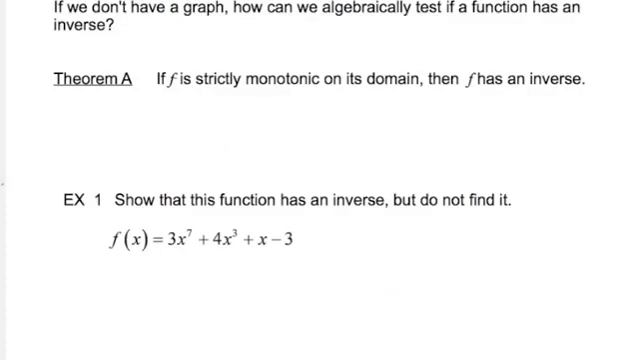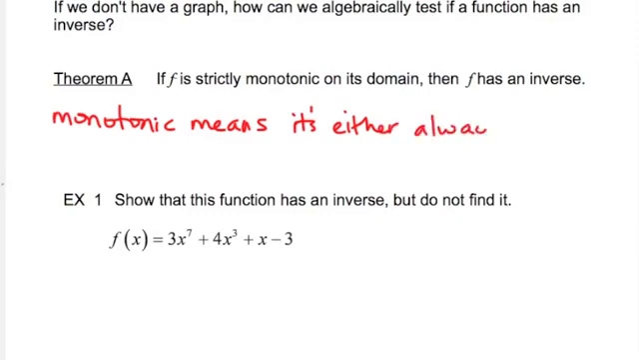So that's just a little bit of review from algebra about inverse functions. Okay, so if we don't have a graph, then how can we algebraically test if a function has an inverse? Or analytically, maybe would be a better word there, because we might be using calculus. Theorem A says, if f is strictly monotonic on its domain, then f has an inverse. So monotonic, what does that mean? Monotonic means it's either always non-decreasing or always non-increasing.